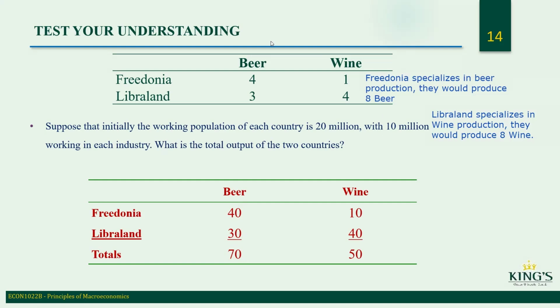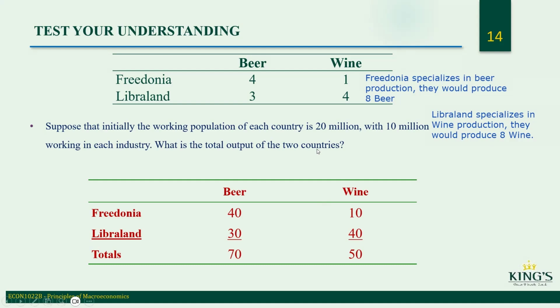So they just multiplied each number here by 10. You get 70 beer here, and then 50 wine here. So that's if they spend half their time on producing beer and wine.